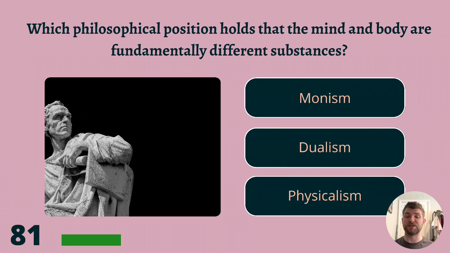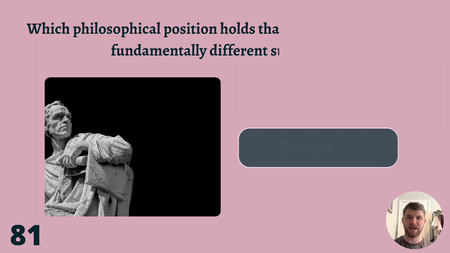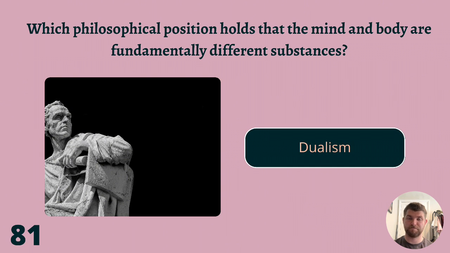Which philosophical position holds that the mind and body are fundamentally different substances? Monism, dualism, or physicalism? The answer is dualism. Well done if you got that one.